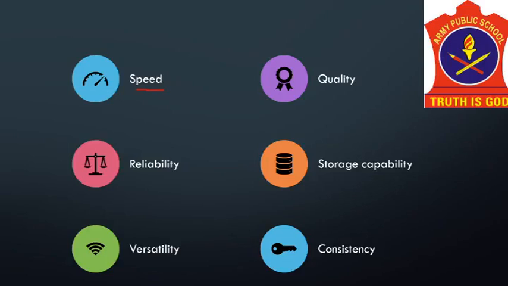Therefore, we determine the speed of a computer in terms of microseconds or nanoseconds. What is a microsecond? A microsecond is 10 to the power minus 6. And what is a nanosecond? It is 10 to the power minus 9.